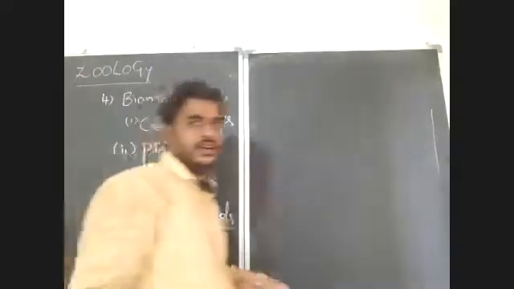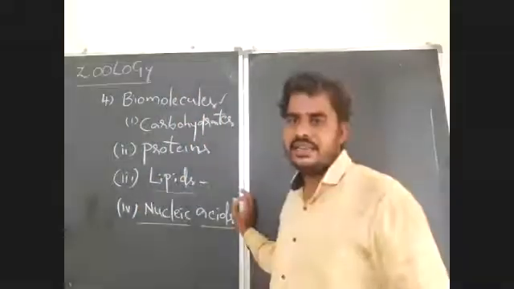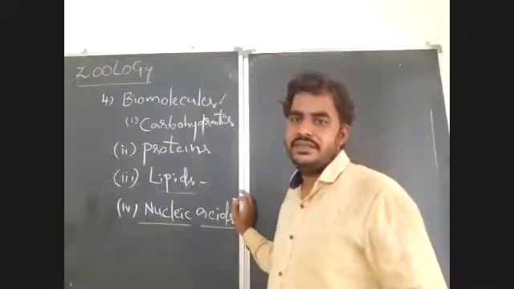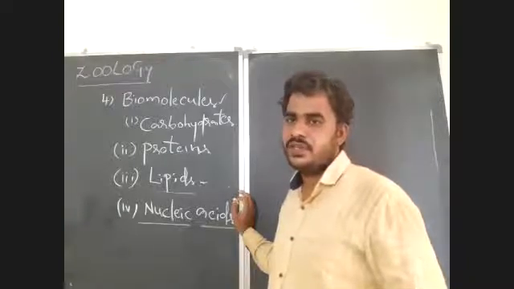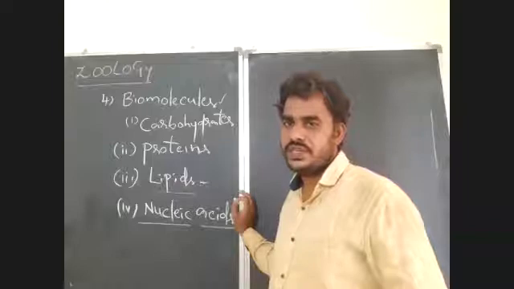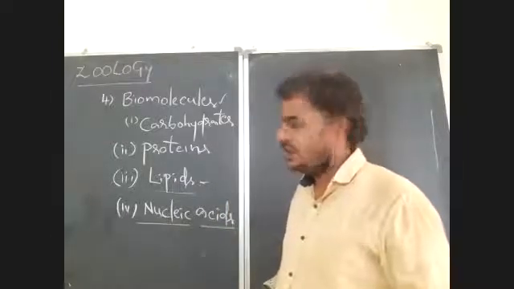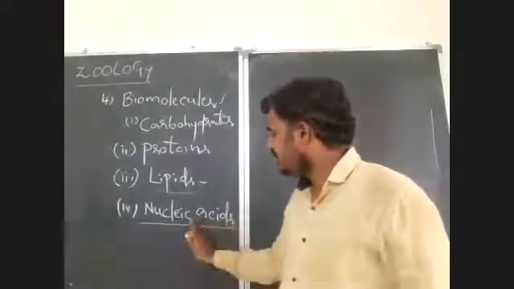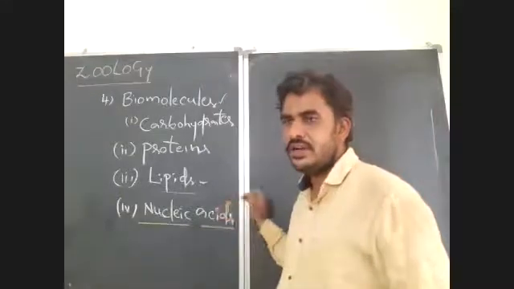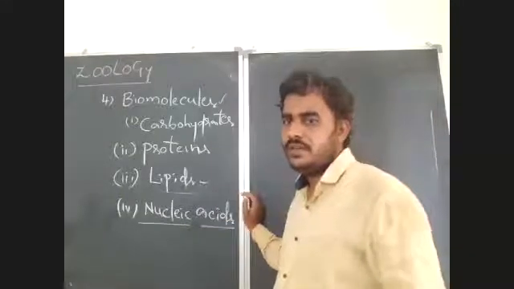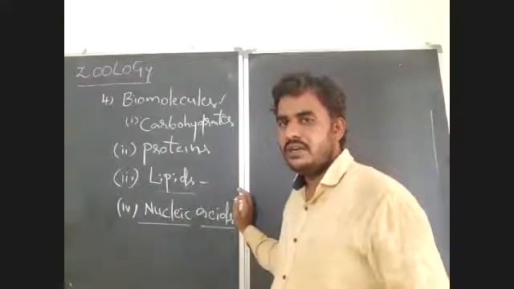In the majority of eukaryotic cells, DNA, deoxyribonucleic acid, acts as the nucleic acid, and it is the genetic material. The entire information for the transmission of characters from generation to generation is present in the DNA in the form of genes, and also the entire information required for protein synthesis is present in the form of codons, triplet codons, in the nucleic acids. That you have to remember.